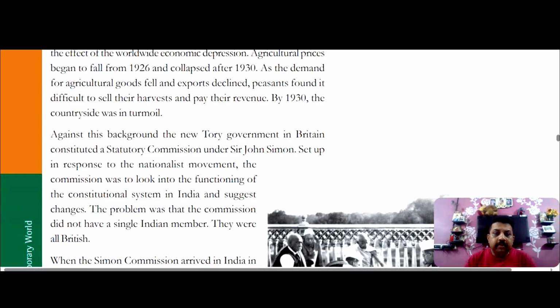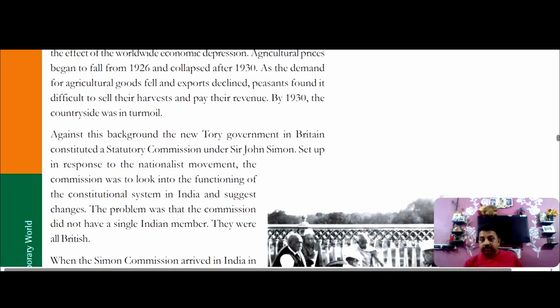Against this background, a new Tory government in Britain constituted a statutory commission under Sir John Simon. This is also a very important topic. What was the Simon Commission, when was it launched and when did it arrive in India? The statutory commission under Sir John Simon was set up by the new Tory government.